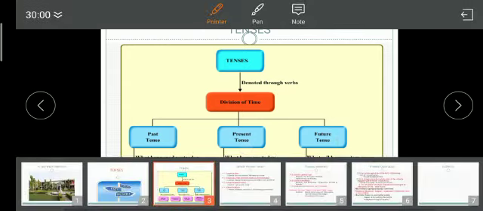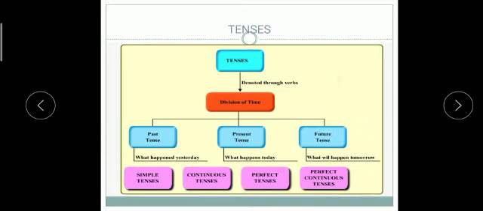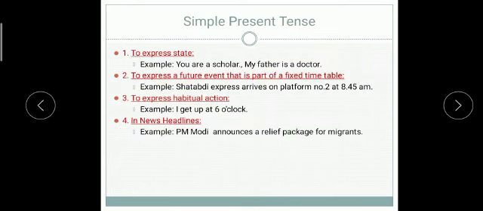These three tenses are further divided into simple tenses, continuous tenses, perfect tenses, and perfect continuous tenses. In this module, we'll talk about simple present tense, or present indefinite, and the second is present continuous, or present progressive tense.